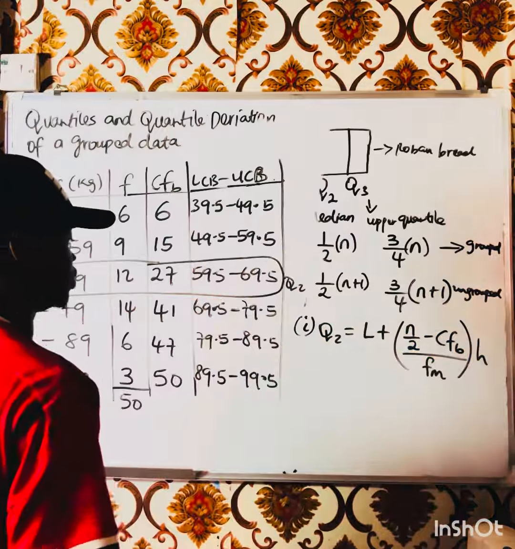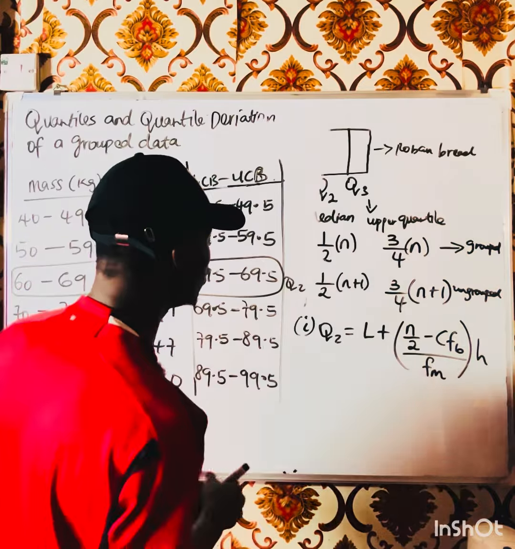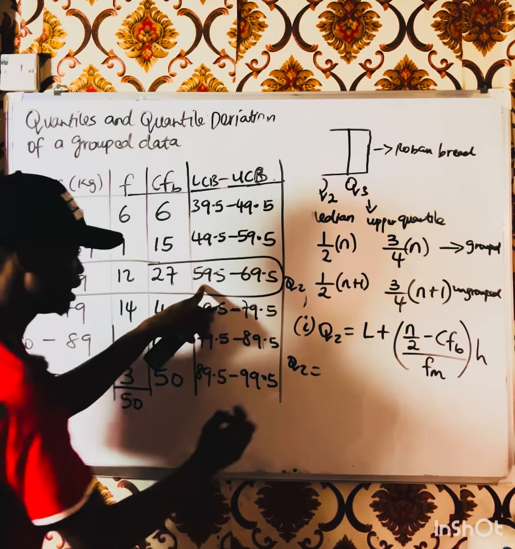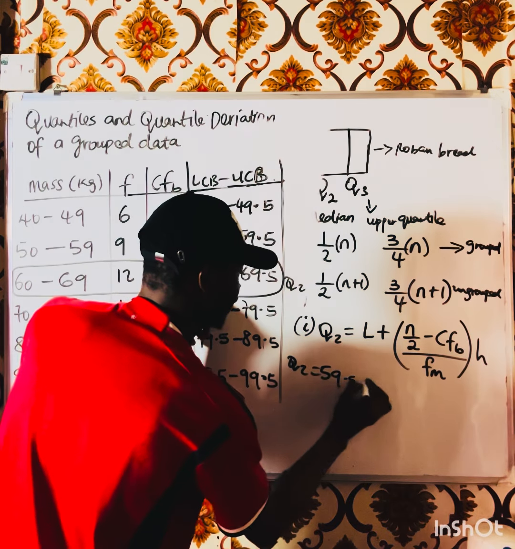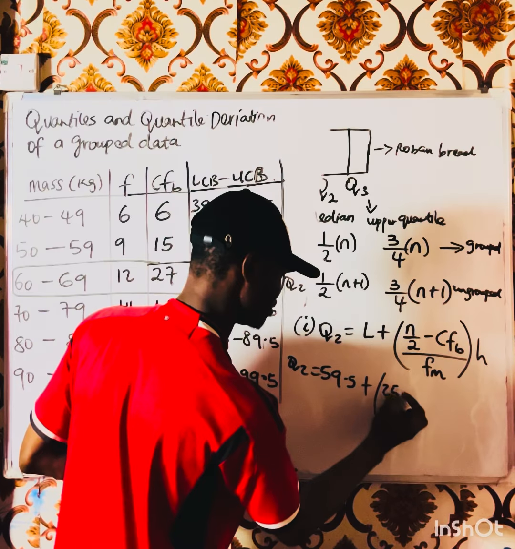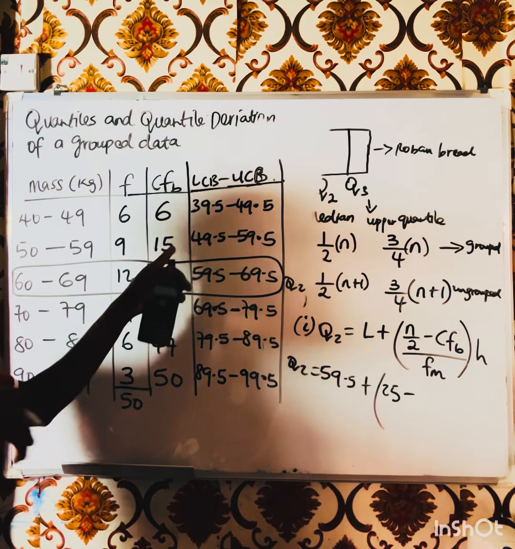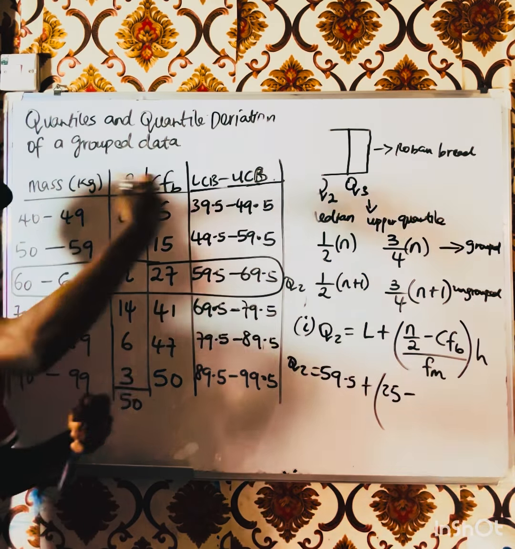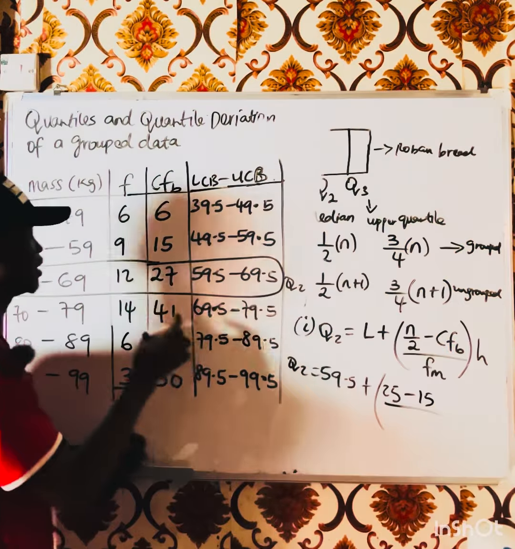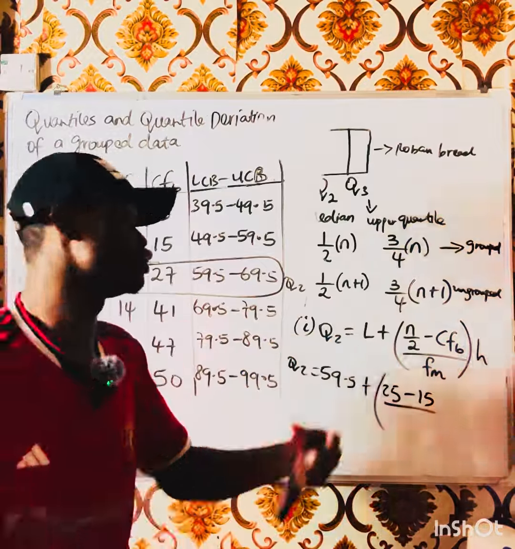So what are we going to do? Our Q2, let's be fast. L is what? The lower limit of the median class is simply 59.5, plus n over 2, which is 25. We have gotten it before now. 25 minus the cumulative frequency before the median class, that is the preceding one, is this: 15. If they tell you after, you know it's this. If they tell you cumulative frequency, you know it's this.